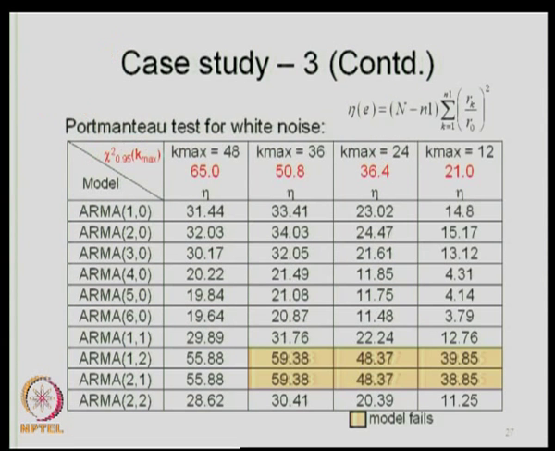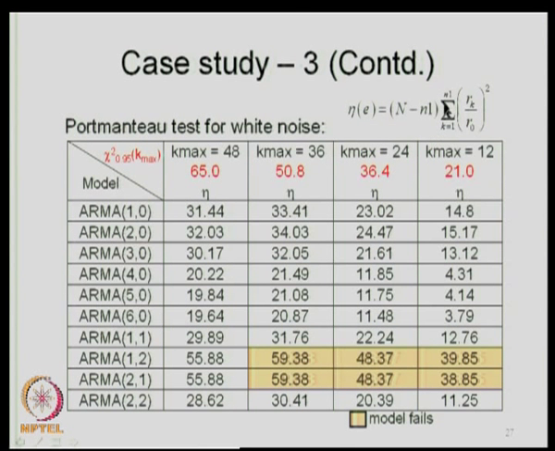We have another test which is called the Portmanteau test, which again uses R k, the covariance. We go from k is equal to 1 to n 1. This is simply R k by R naught, which is rho k, if you recall. R k is the covariance at lag k, and R naught is the covariance at lag 0, which is the variance itself, and k is equal to 1 to n 1. N 1 is the maximum lag. N 1 and k max are similar.